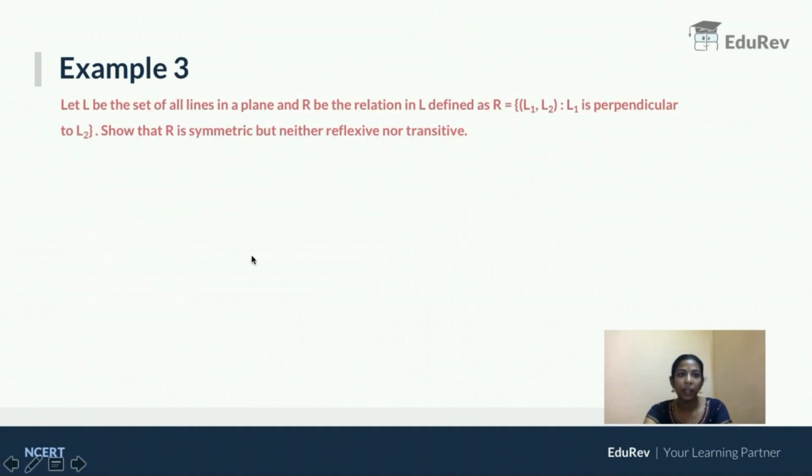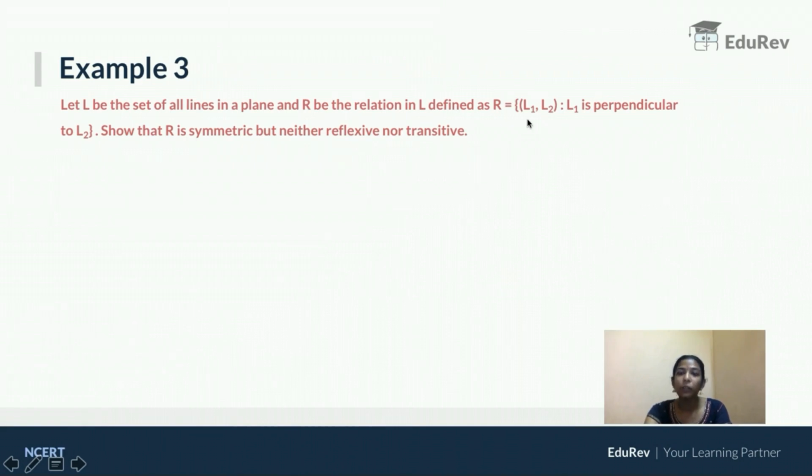Example 3. Let L be the set of all lines in a plane and R be a relation in L defined as R equal to {(L1, L2) such that L1 is perpendicular to L2}. Show that R is symmetric but neither reflexive nor transitive. What they are telling? L represents straight lines in a plane. They are not talking about space. Okay. In that case, they are asking us to show this given relation is symmetric but not reflexive or transitive.